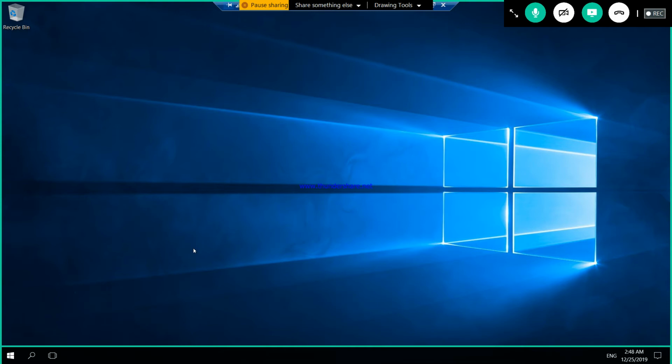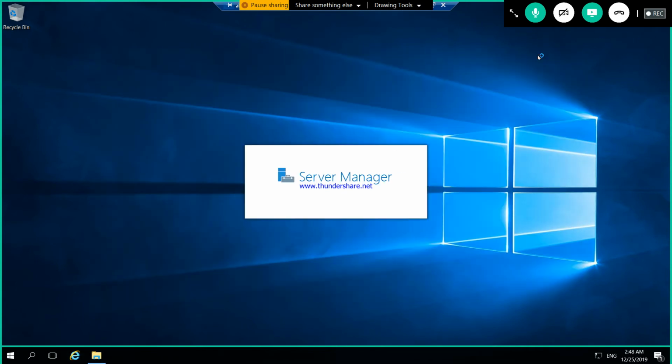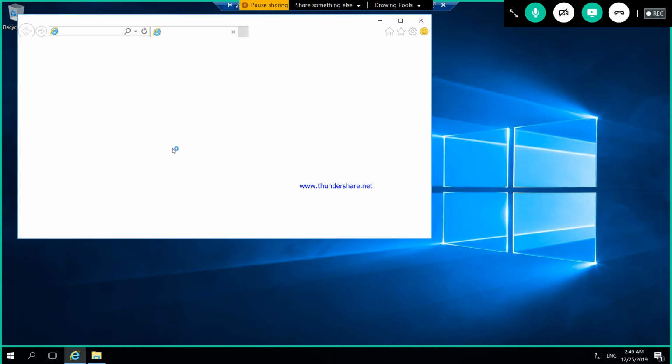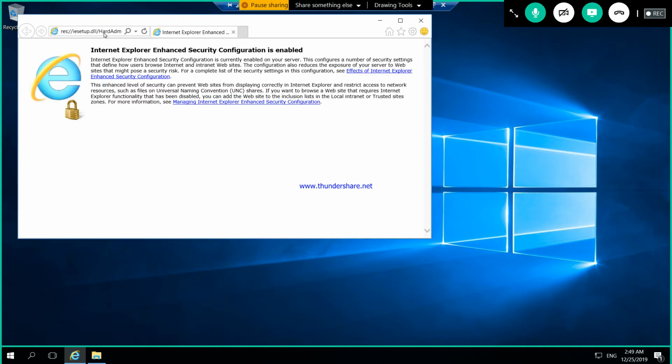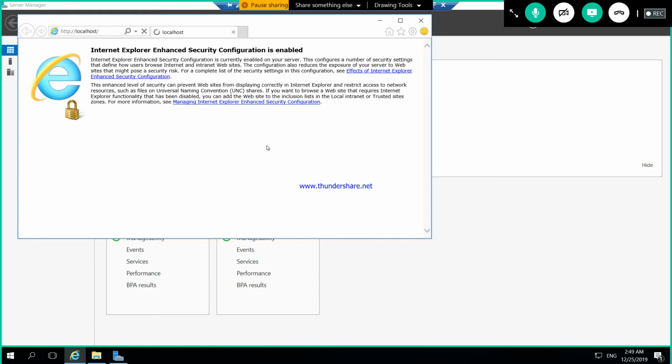What is the default port for localhost IIS? 80. It's a localhost.